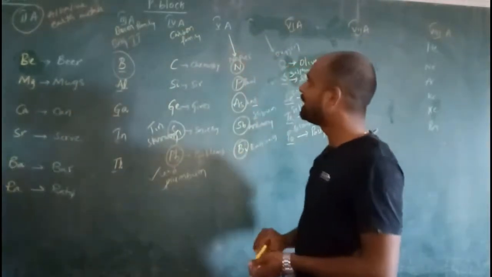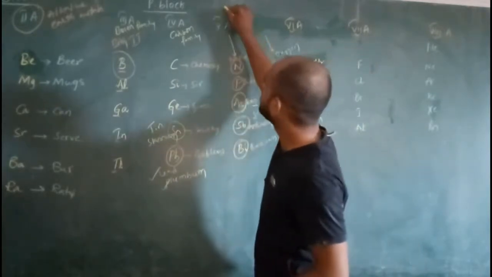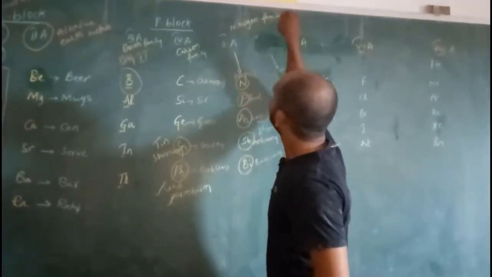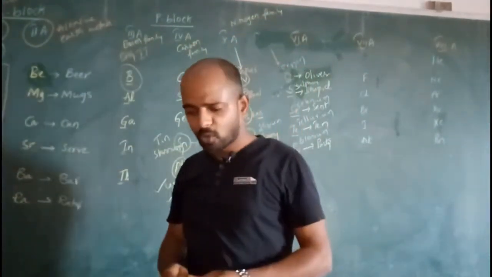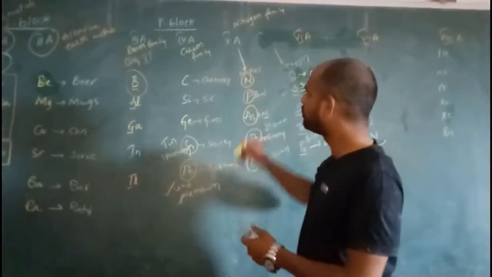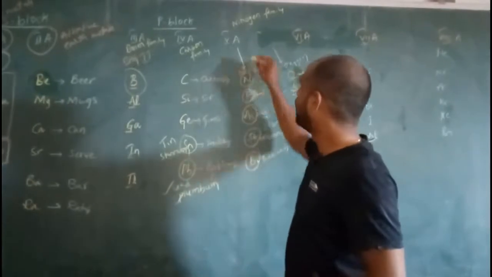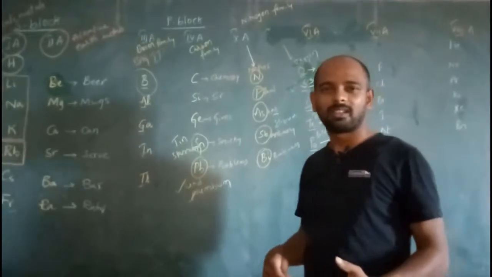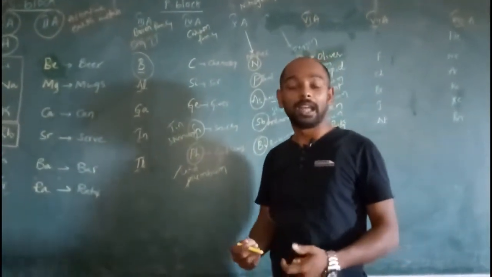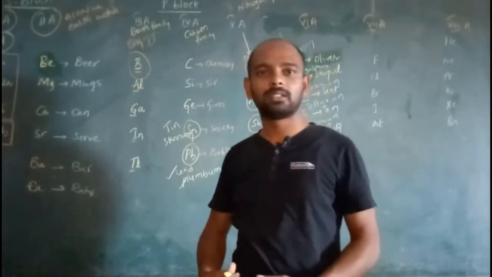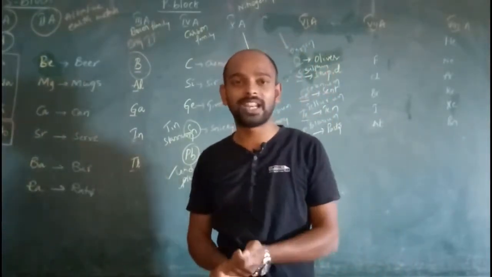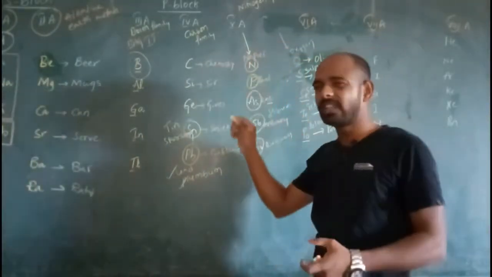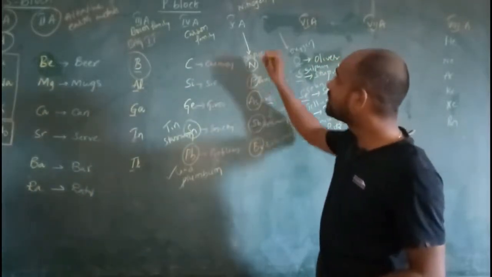And for the 5A group elements, the first element is nitrogen, hence it is nitrogen family. See, if you observe any of the hydrides of the nitrogen family, say ammonia, NH3, I think you pretty well know about ammonia, which is very smelly and it causes suffocation. We cannot breathe in the presence of ammonia. It is highly dangerous. It may be fatal to you. So there is no chance of breathing in the presence of the hydrides of 5A group elements.